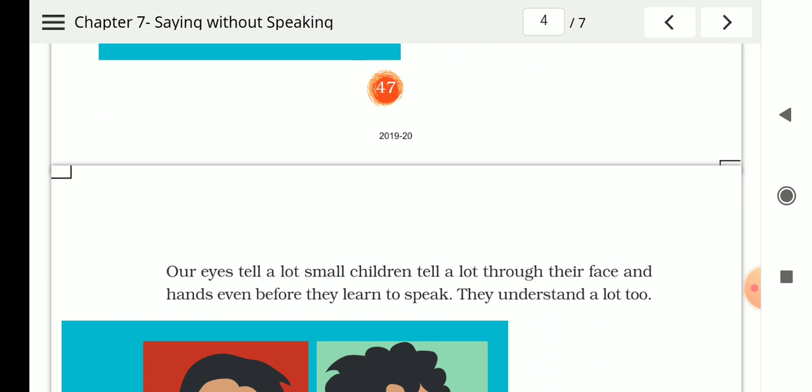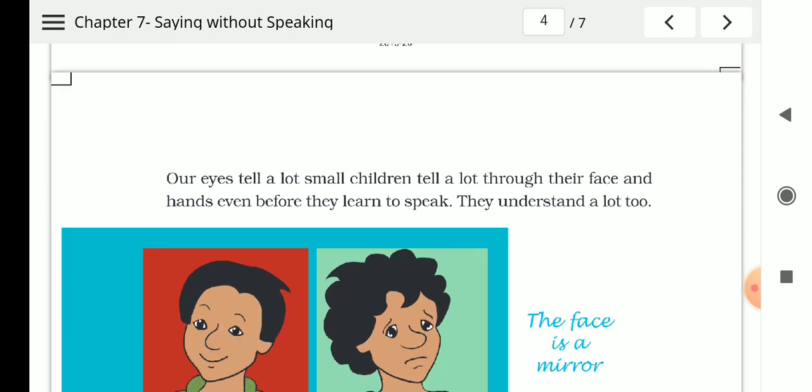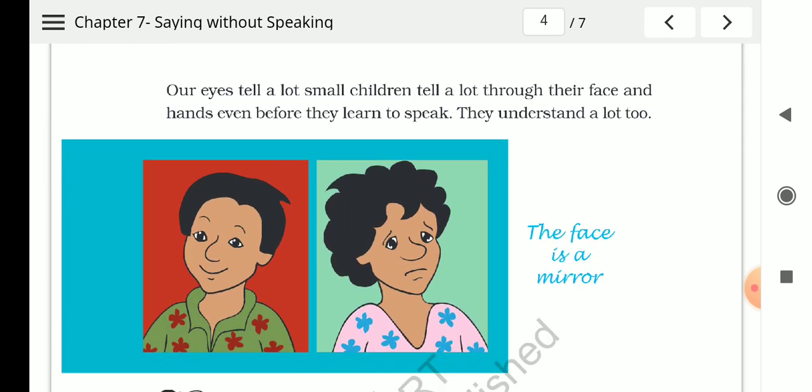express their feelings by their facial expressions, by the movements of their hand, even before they learn to speak. And they understand a lot. Even though they cannot speak, they understand a lot by looking at us, right? So the face is a mirror. Our face is a mirror.